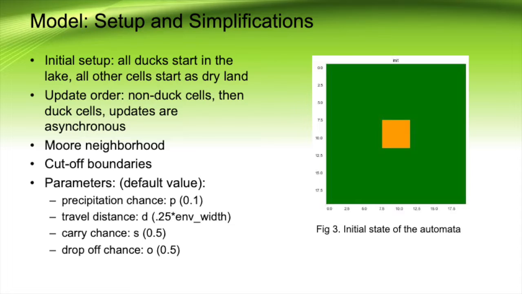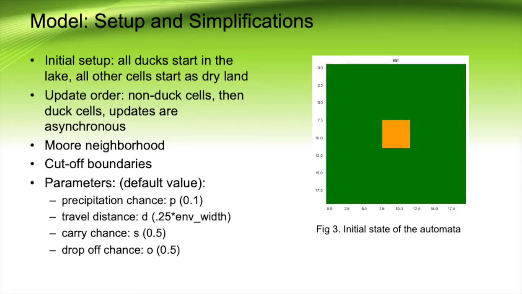Moving on to the model specifics, the environment always starts as pictured on the right, with all the ducks in the lake in the middle of the environment. While the initial conditions are the same, as the model is stochastic and the environment cells update before the ducks, the initial ponds are entirely random each run. Additionally, all updates are asynchronous. This is a simplification to prevent ducks from landing on the same cell. The ducks use a Moore neighborhood and cutoff boundaries when determining their travel.